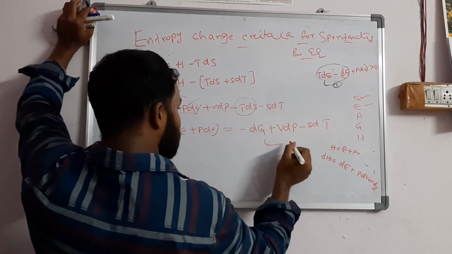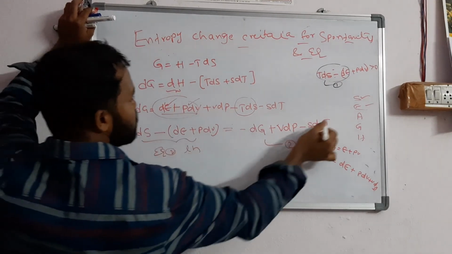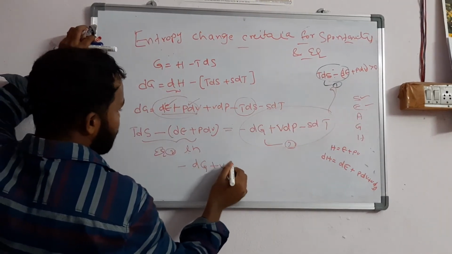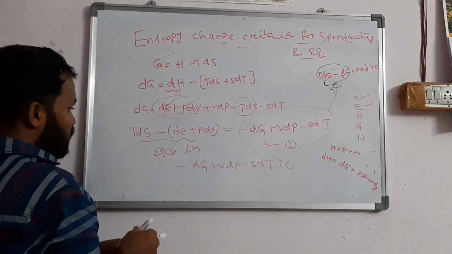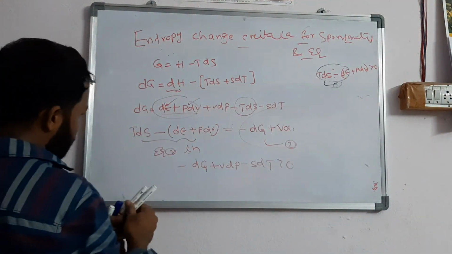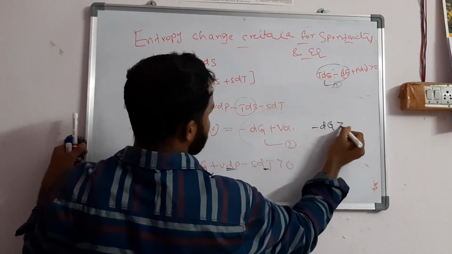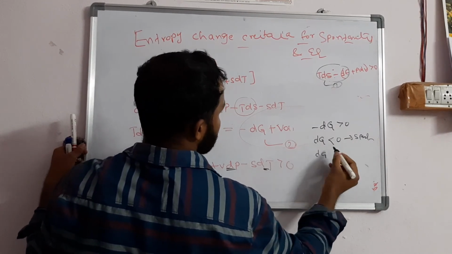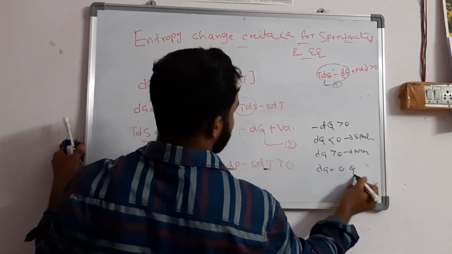Now this is equation number 2. Substitute equation 2 in equation 1. What will you get? In place of this, you can directly write: minus dG plus VdP minus SdT is greater than 0. If you want dG, P and T are constants, so minus dG is greater than 0. That means dG is less than 0 for a spontaneous process. dG greater than 0 is non-spontaneous, and dG equal to 0 is an equilibrium process.